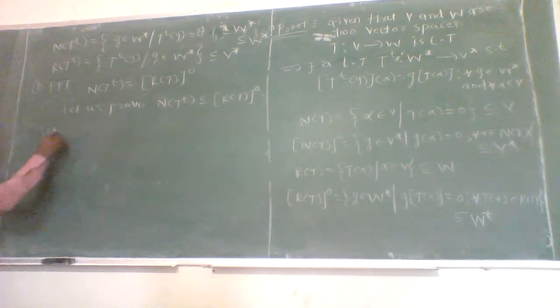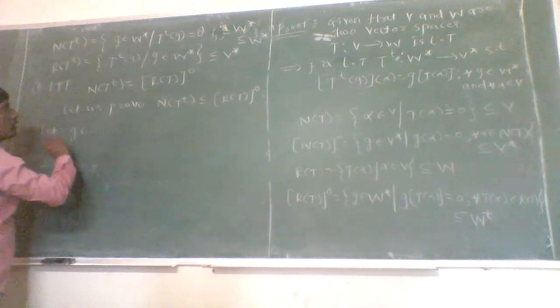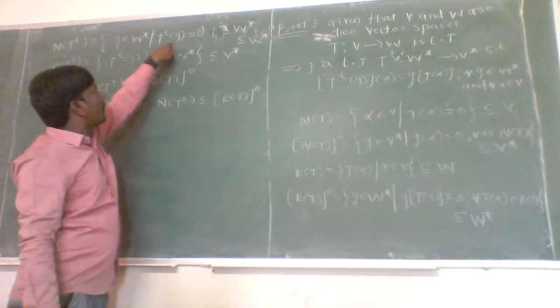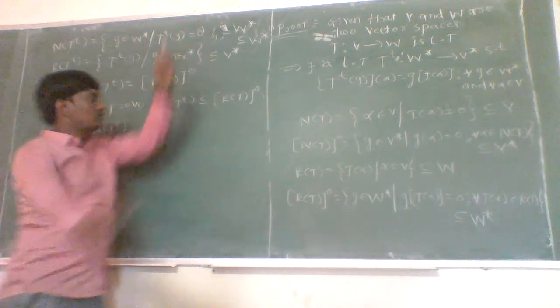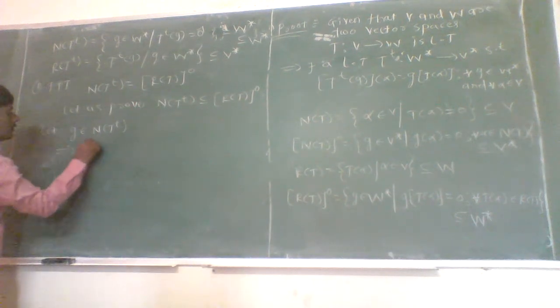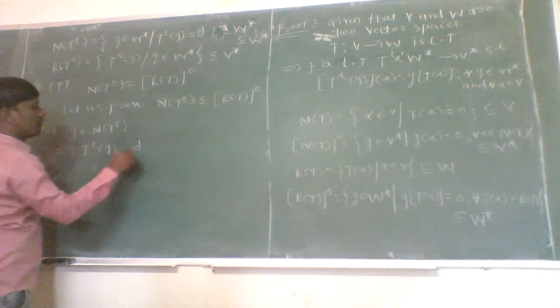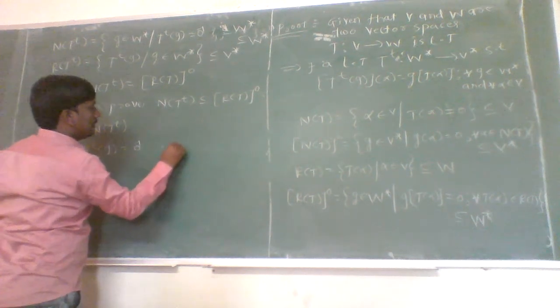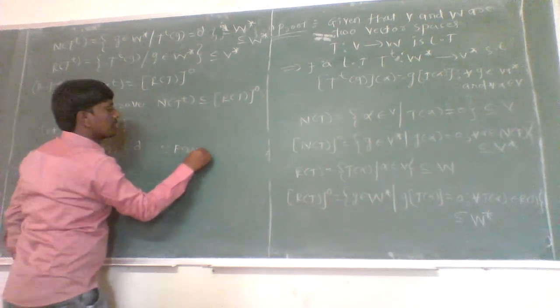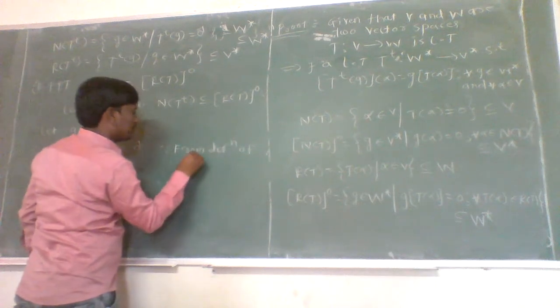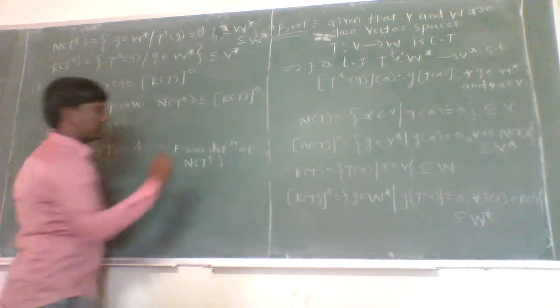Let g be any linear functional belonging to the null space of T to the power t. As g belongs to the null space of T to the power t, which implies T to the power t of g equals the 0 functional. This is the definition of the null space of T to the power t.